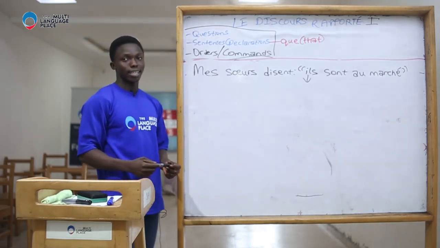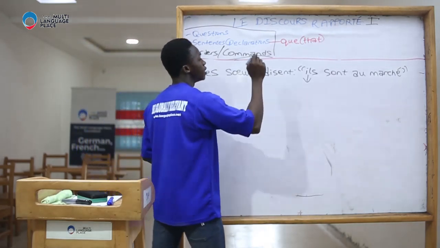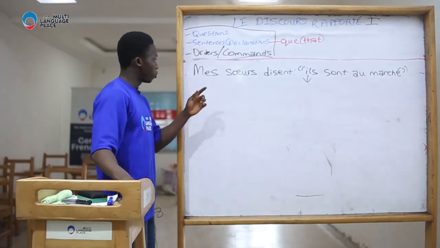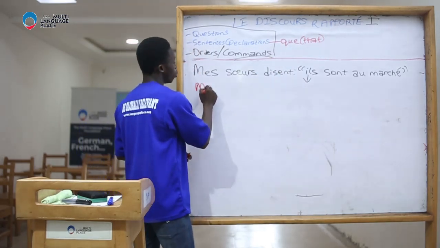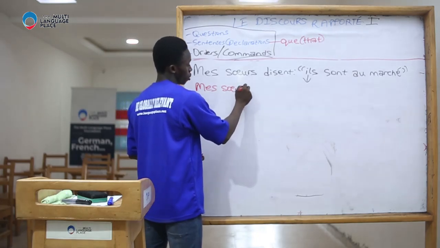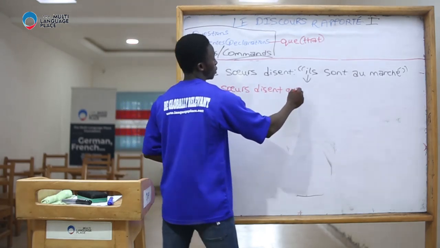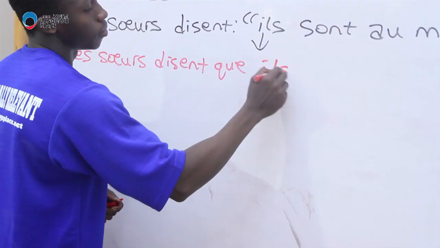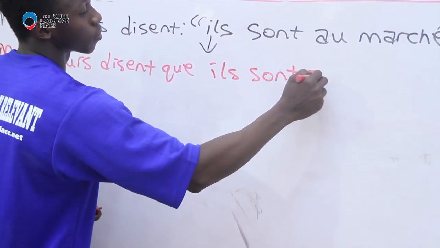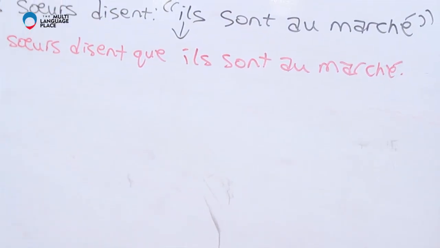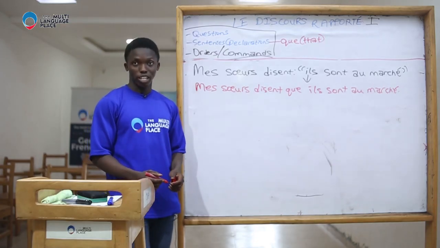How do we report sentences like this? All you have to do is you add que. So to report it, I say, mes sœurs disent que, mes sœurs disent qu'ils sont au marché.